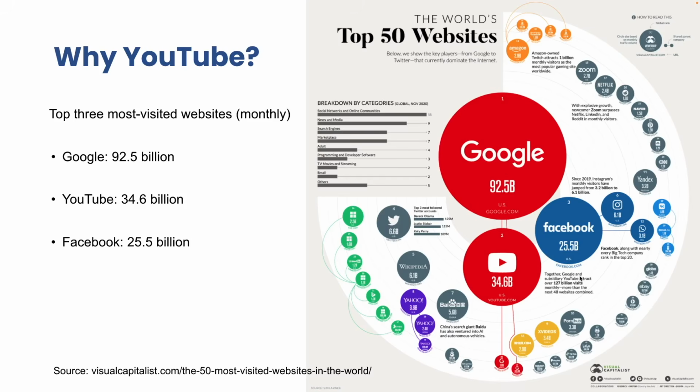Why YouTube? Because YouTube is the second most visited website in the world. First is Google, second is YouTube, and third is Facebook. So you will be understanding how many people are there on YouTube and that they can be targeted easily.